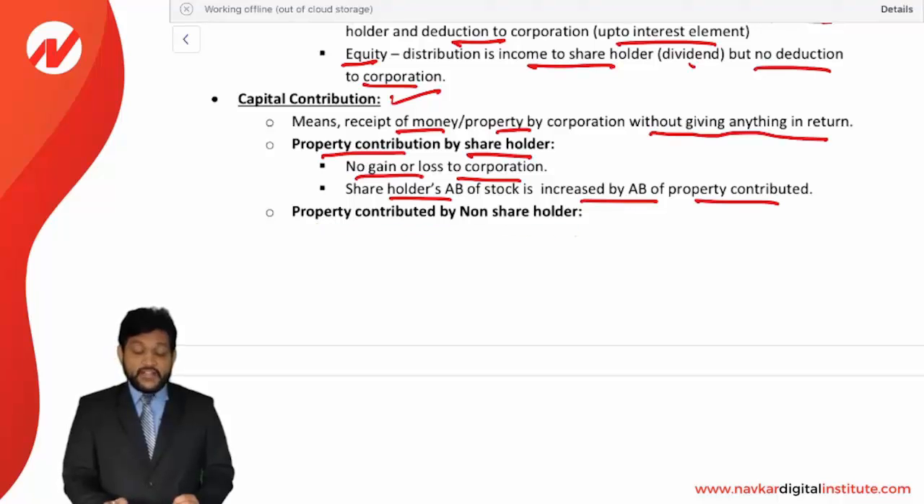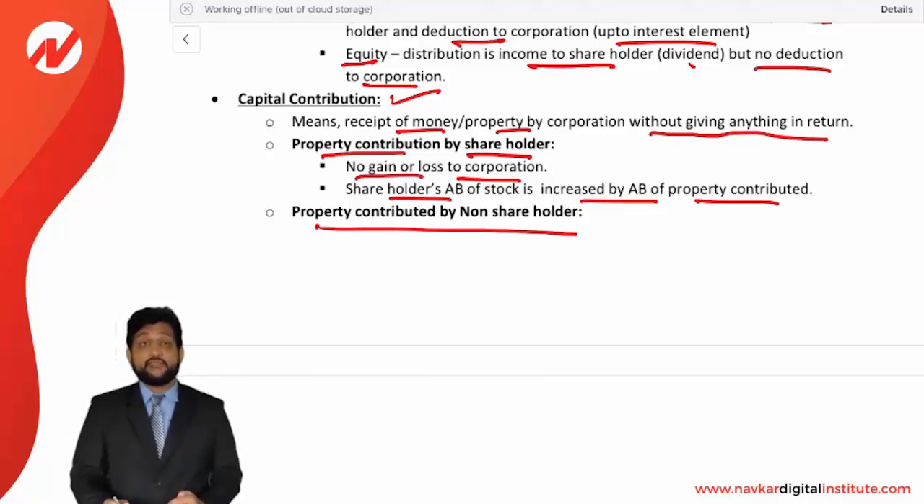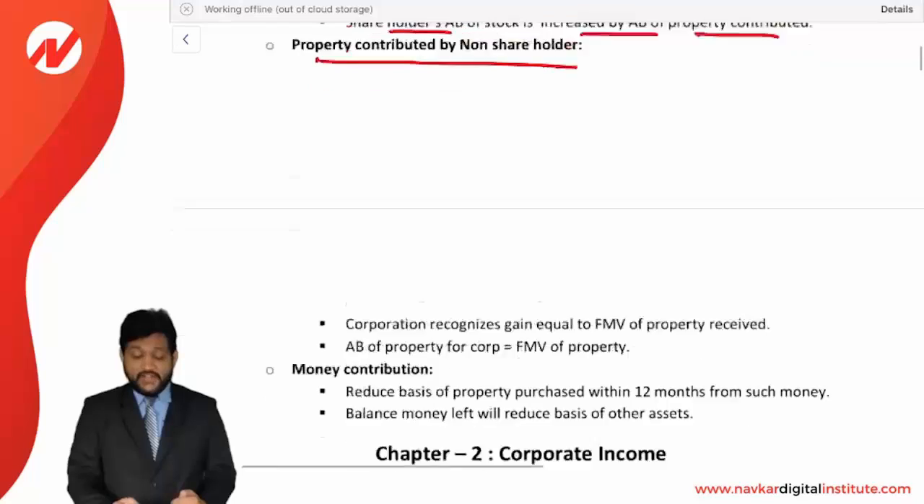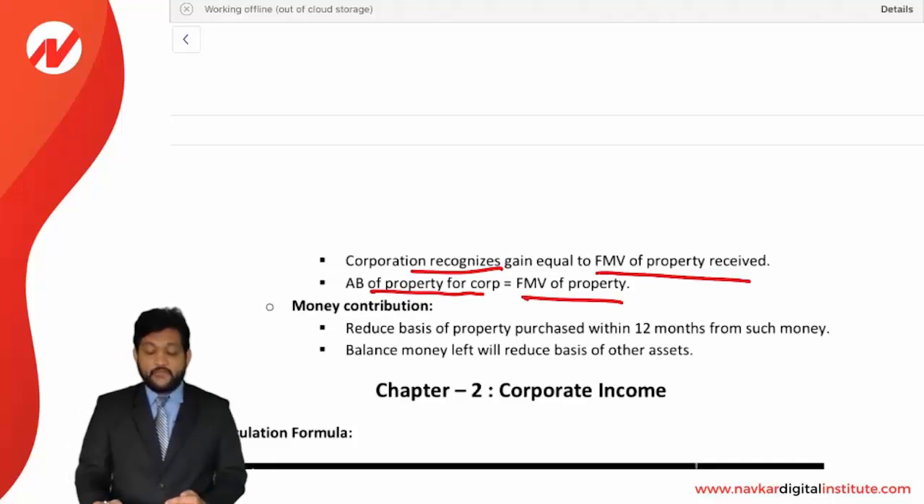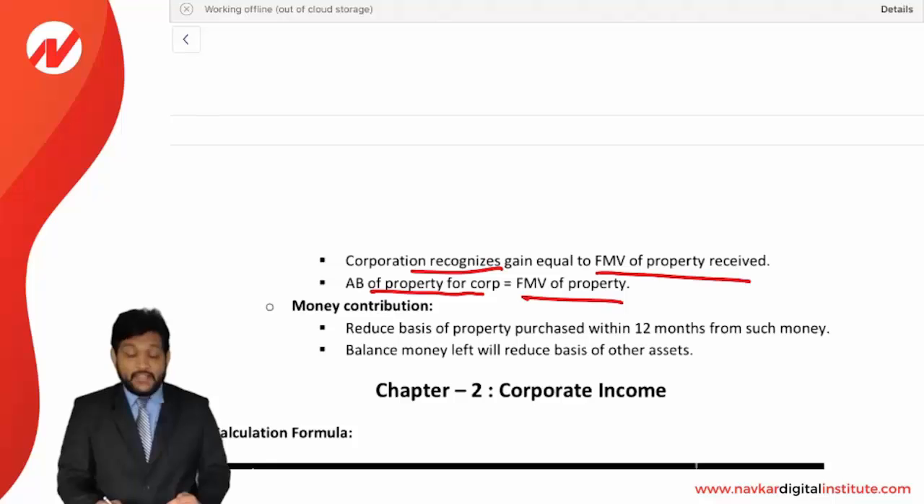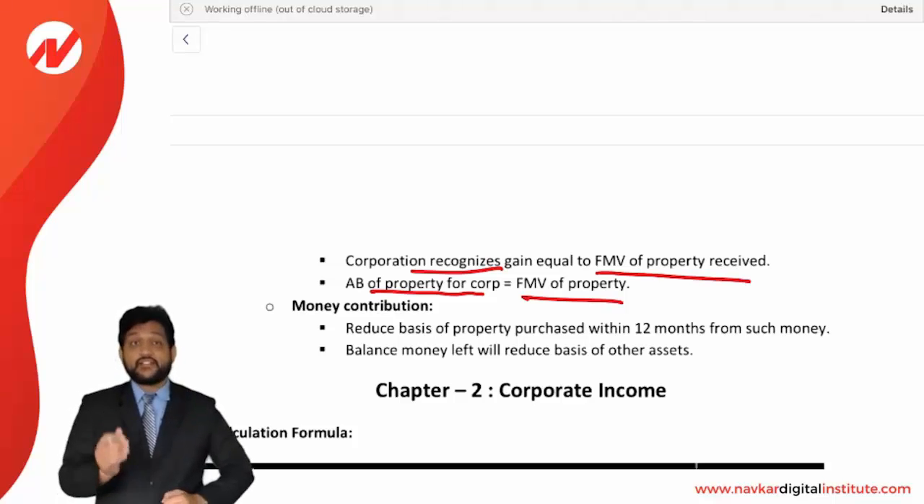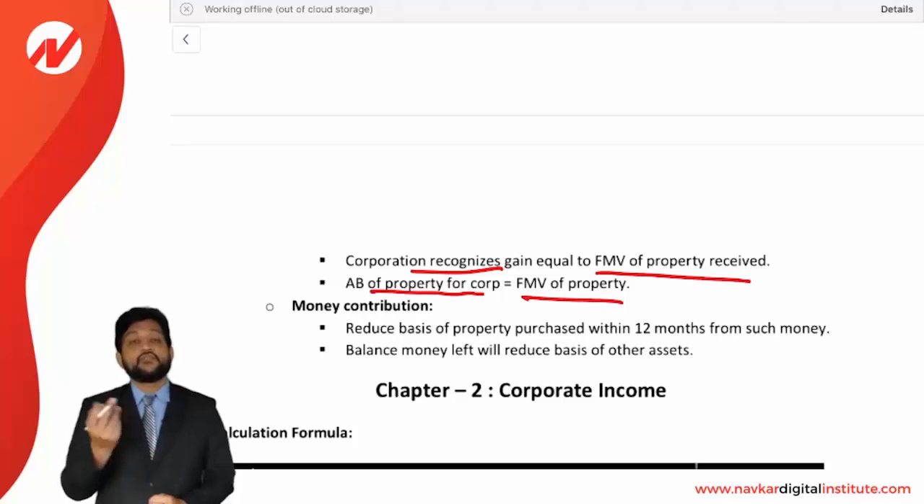Property contributed by a non-shareholder. If you are not a shareholder and you are contributing property as a capital, then what? Corporation recognizes a gain equal to the FMV of the property received, and the adjusted base of the property for the corporation will be the FMV of the property. So the corporation has to recognize a gain on that property, and the basis of the property will be equal to FMV.